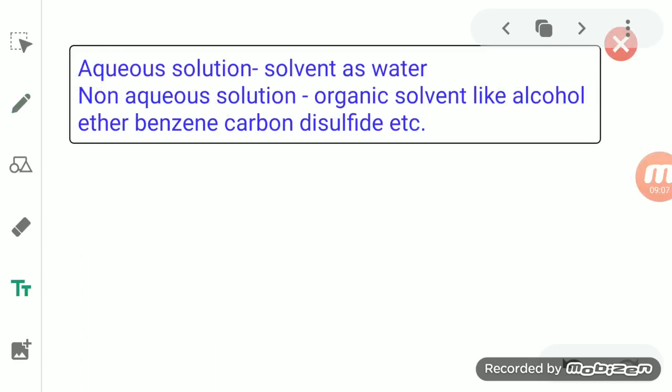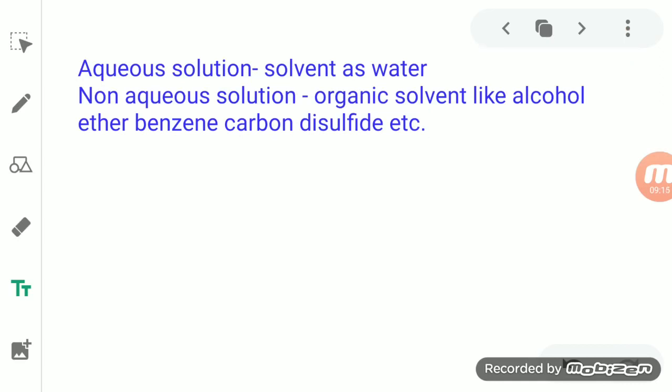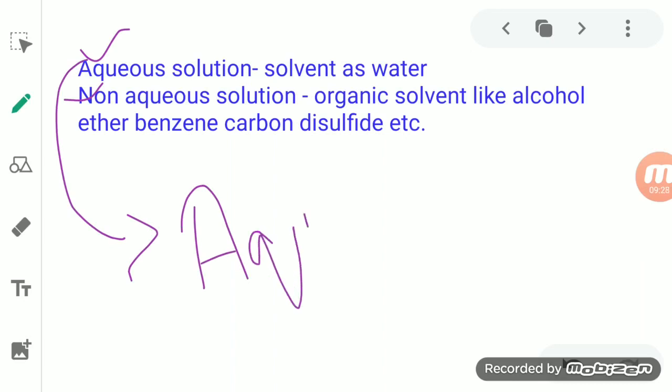Now when we talk about solutions, there is a term which is used frequently, and that is the aqueous solution and the non-aqueous solution. So what is the aqueous solution? Aqueous, this term comes from aqua. Aqua means water.